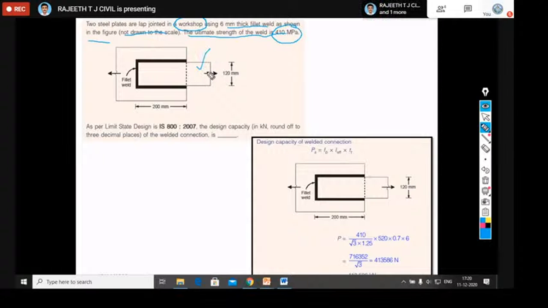So here the figure is given. This is the plate, and it is connected to another plate. The width of the plate here is 120 millimeter. Here the weld length they have projected on the plate is 200 millimeter.